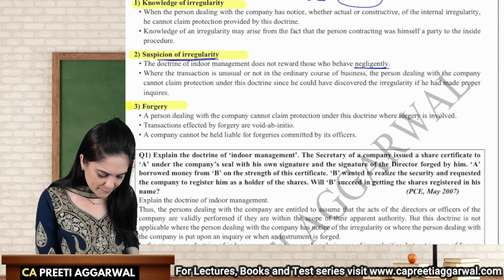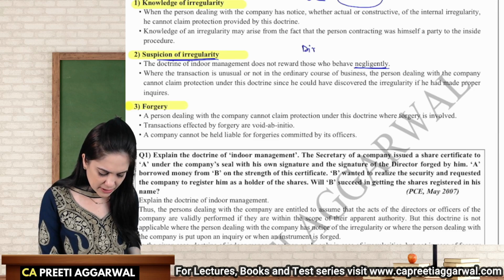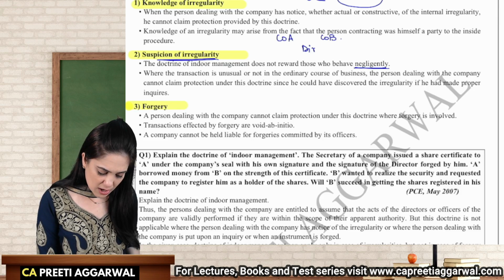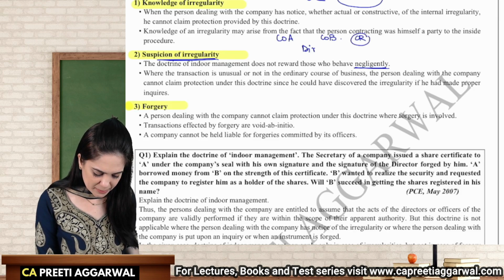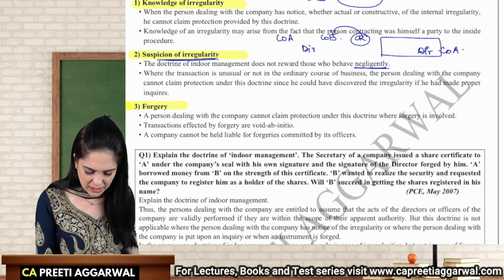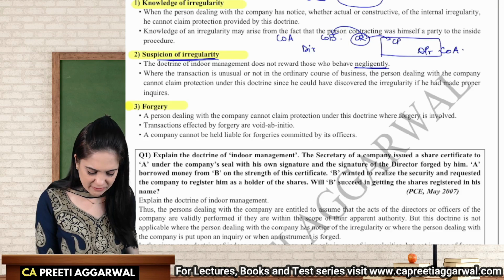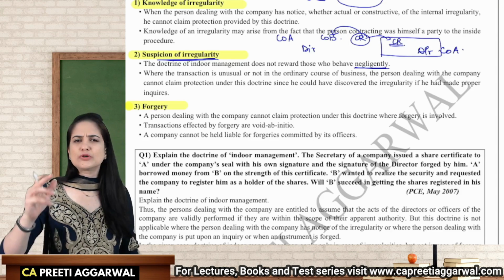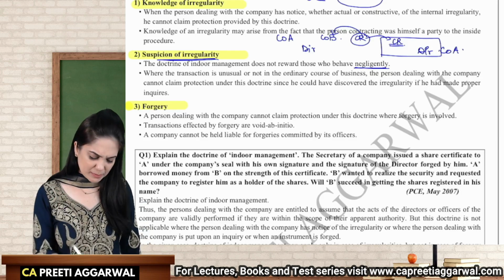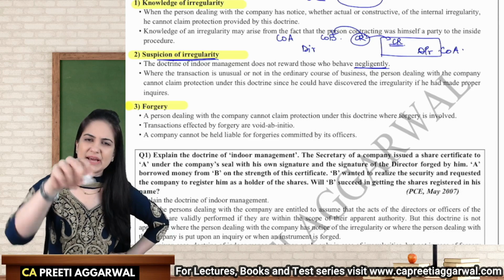Now, let's say, for example, that I am a director in two companies, company A and company B. Now, you are a creditor of company B. I give you a check. I, the director, have signed, but the check is of company A. Now, you are a creditor. Will you accept this check? Of course, you will have some doubt in your mind. I am a creditor of company B. Why is company A's director giving me money?